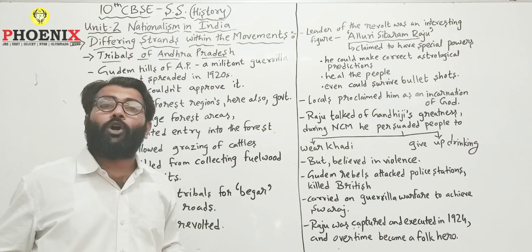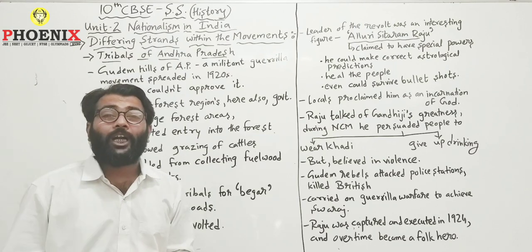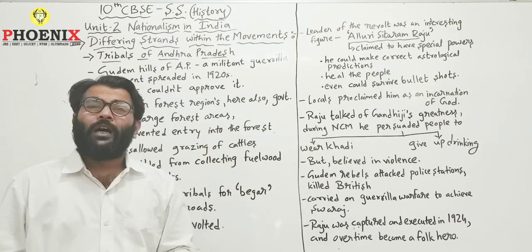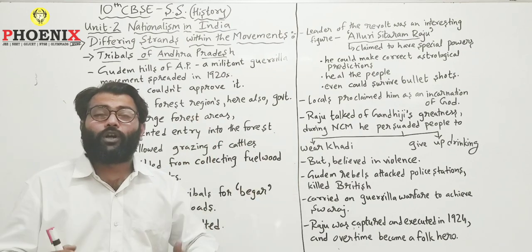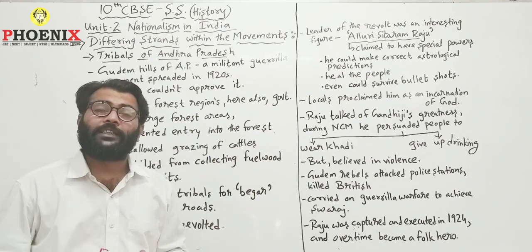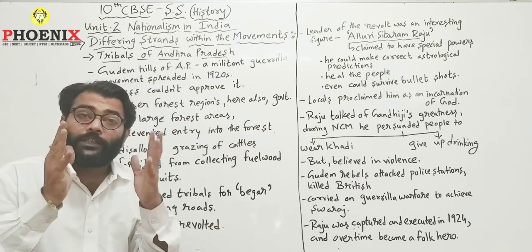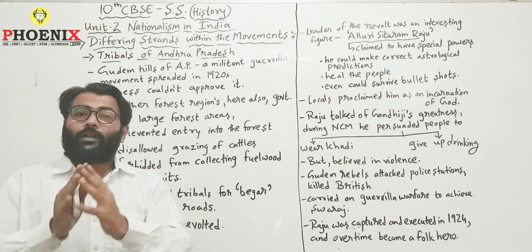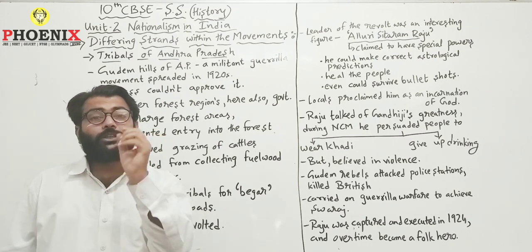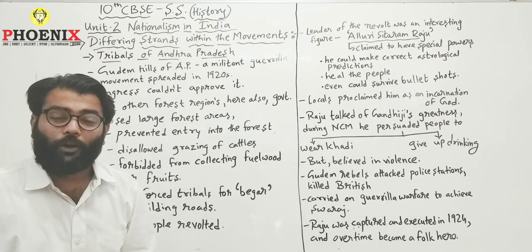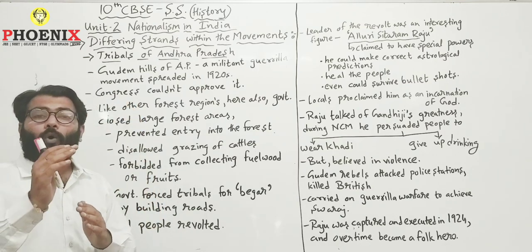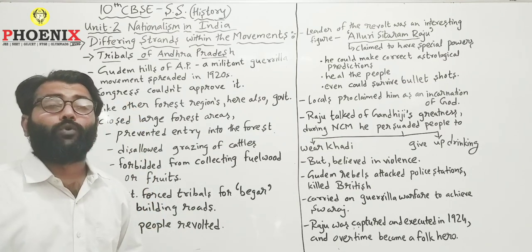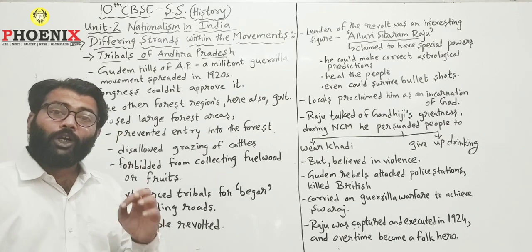People cover their body with the leaves, with the sand, with mud, and then they hide there in the forest area, among the trees, and fight their war. This is called a hidden war. That is how they revolted, which is known as guerrilla warfare. And this militant guerrilla warfare was started by tribals of Gudem Hills in the 1920s.